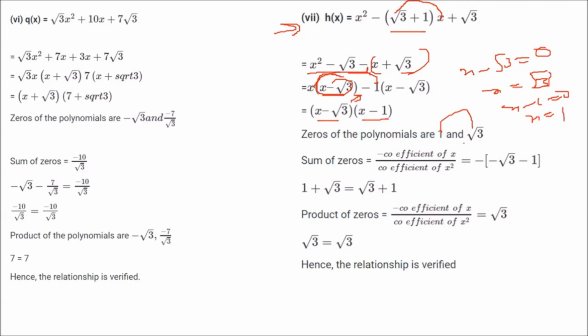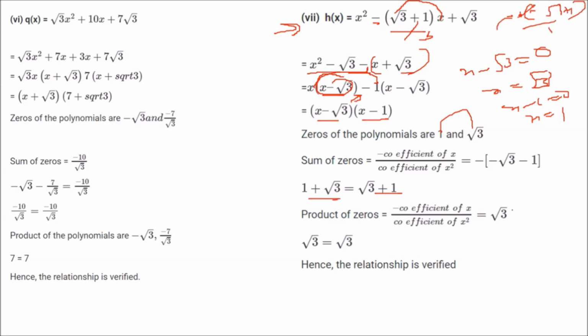So when you add them, 1 plus root 3, it has to be equal to minus b by a. So what is b here? b is root 3 plus 1. So minus of minus, see this is minus. So minus of minus root 3 plus 1 by a, that is 1. So minus minus cancels, root 3 plus 1 will come.